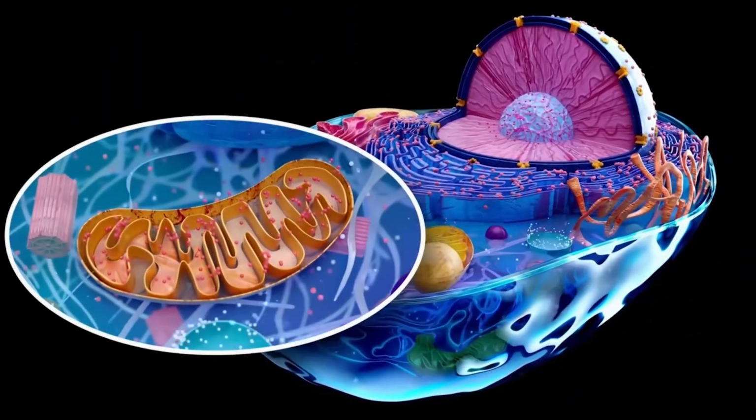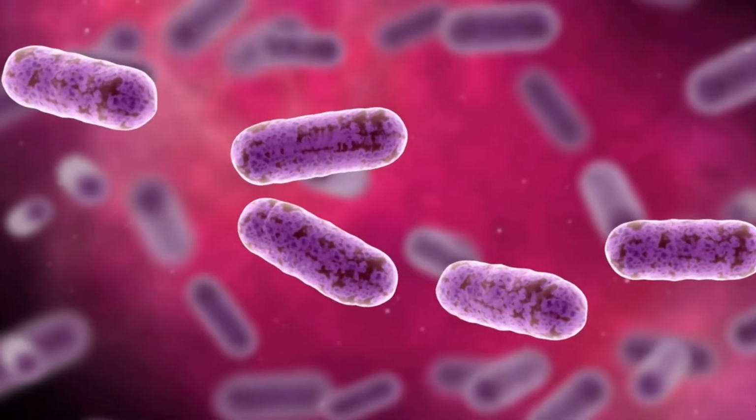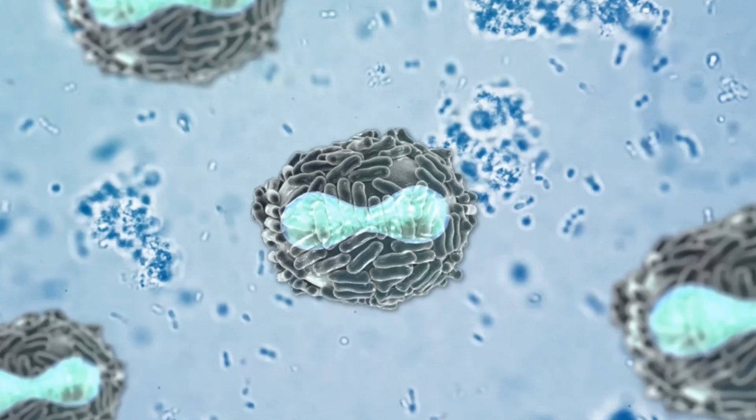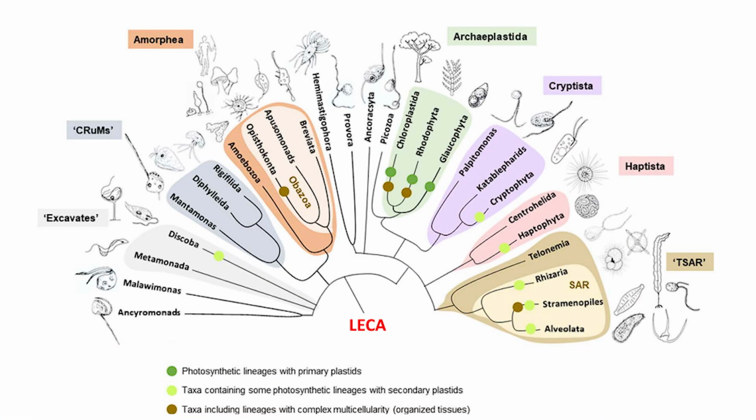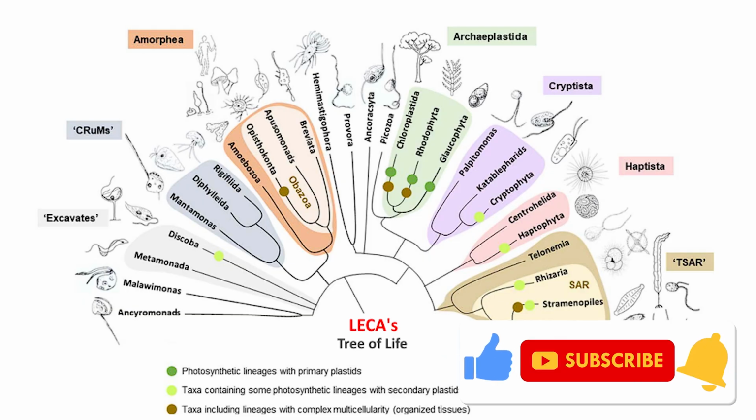And with this endosymbiotic partnership in place, the descendants of the last eukaryotic common ancestor began to diversify, branching into the incredible spectrum of eukaryotic life we see today. To better study that diversity, scholars have been steadily refining what's commonly called the tree of life. Its branches represent all Earth's organisms and how they are scientifically categorized.